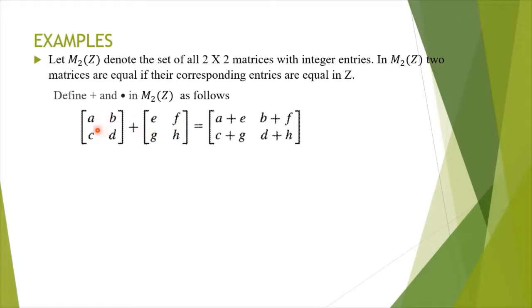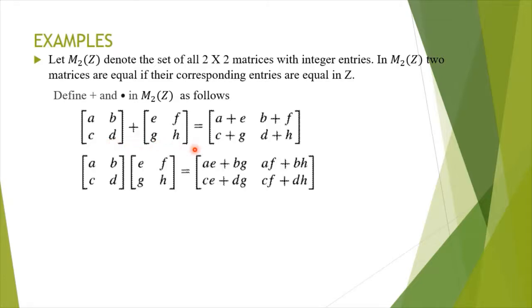First element A plus E, then second element will be B plus F, the second row first element will be C plus G, and second row second element will be D plus H. And the multiplication is defined like this. You multiply the row and column and then you add those 2 values.